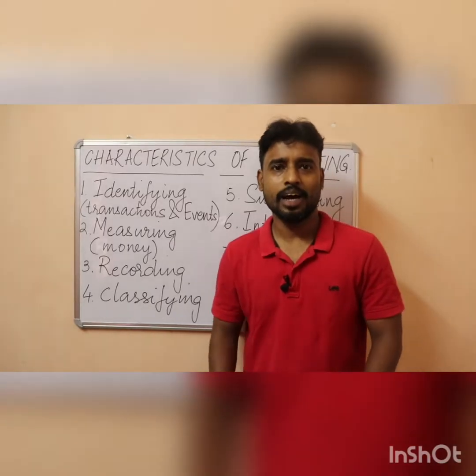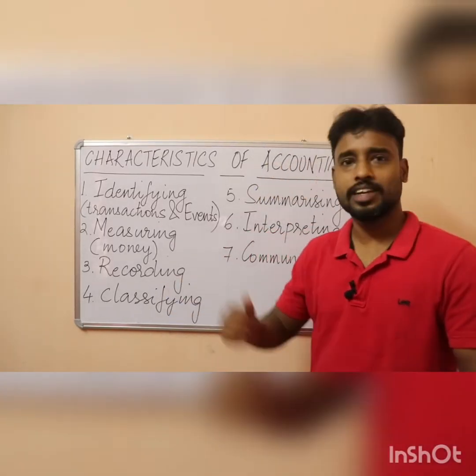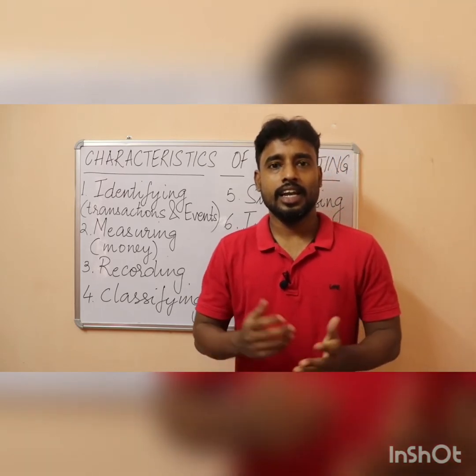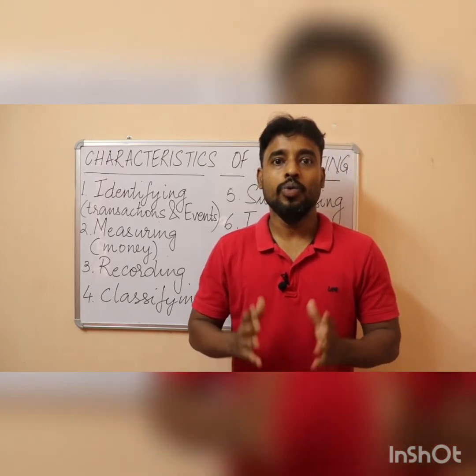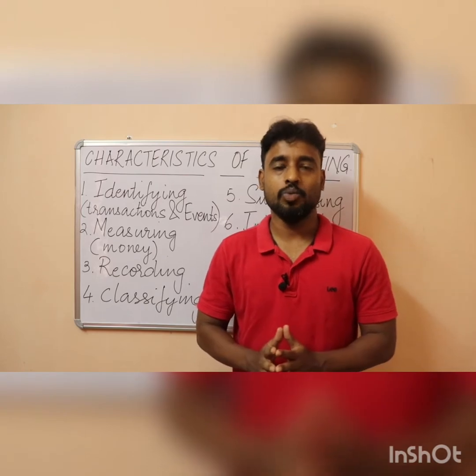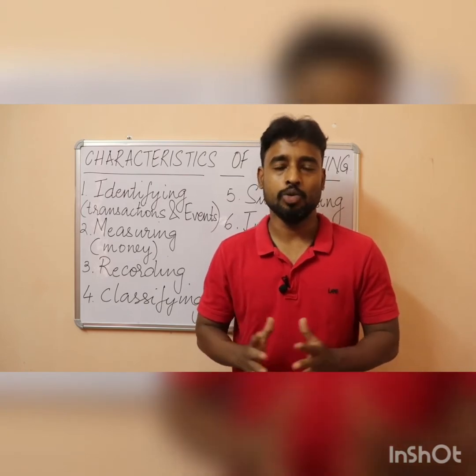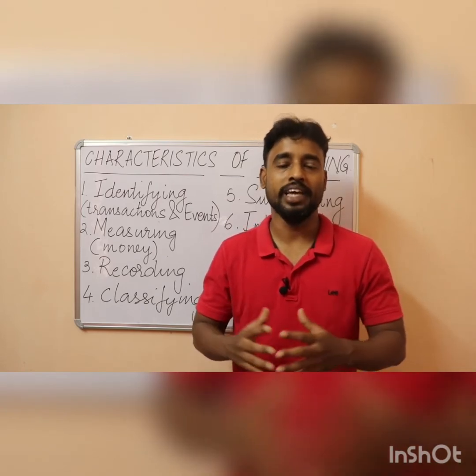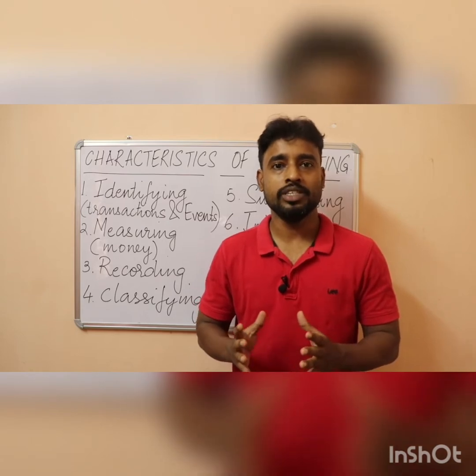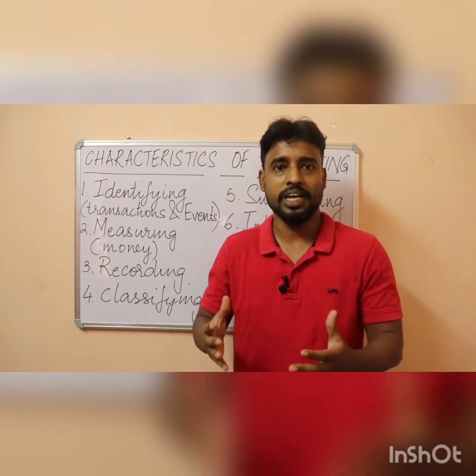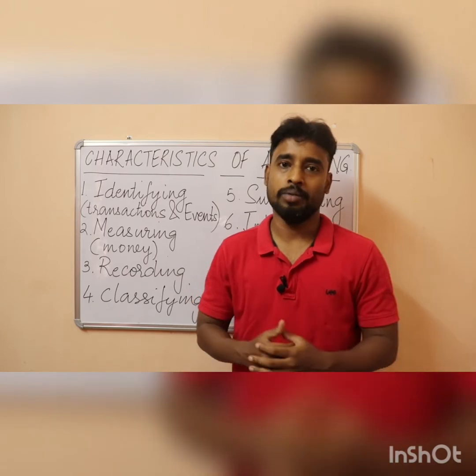Now let us come to the fourth point, and that is classifying. In classifying, we group the transactions which are of the same nature into one group, into one place. So here we take all the transactions which are of the same nature and we put them at one place.